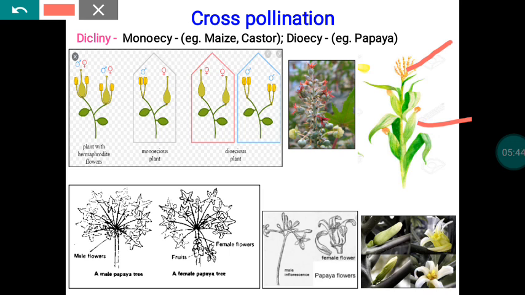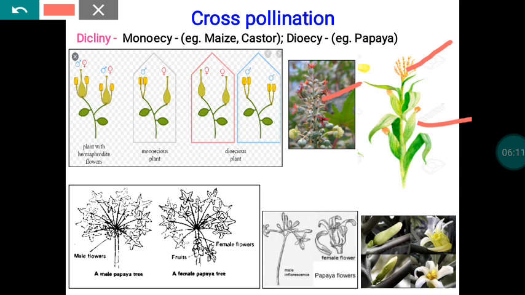So both male and female flowers are going to be there in one and the same plant, but their location is different. Because of that, this is grouped under the monoecious category. Similarly, in the case of castor, the male and female parts occur in separate flowers, but both of them occur in the same plant. So that is the monoecious mechanism.